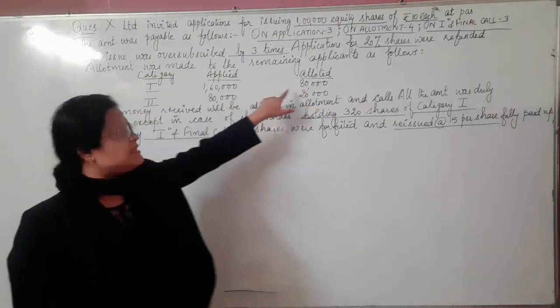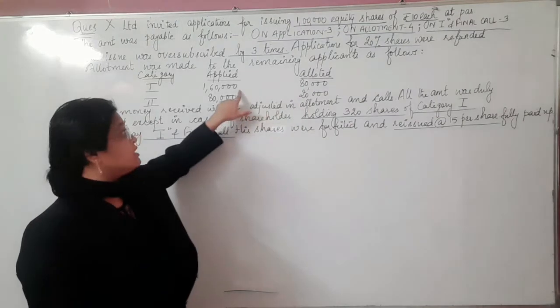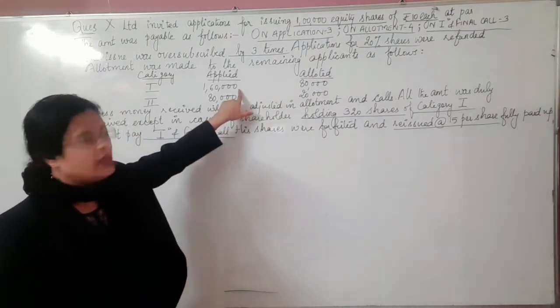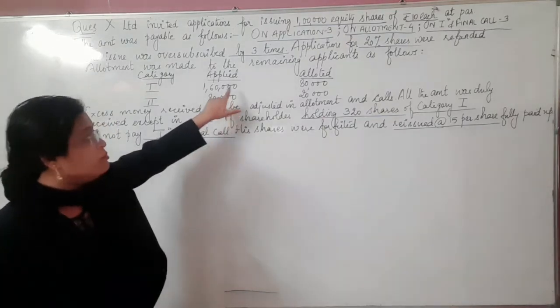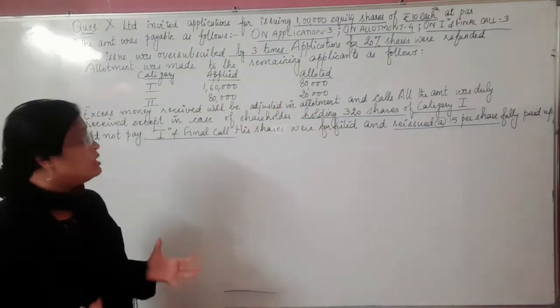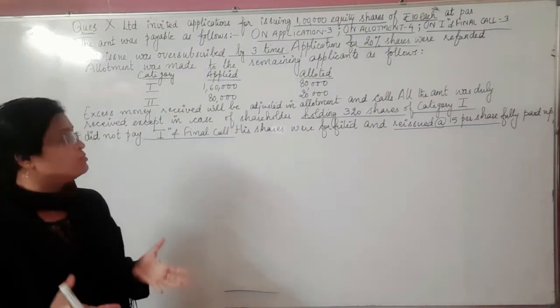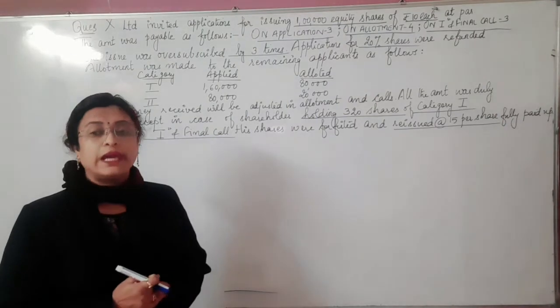So the excess is 80,000. The shareholders wanted 1,60,000, but the allotted number of shares is 80,000, so the excess application money received is for 80,000 shares.